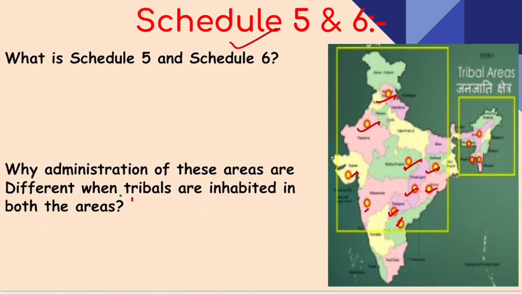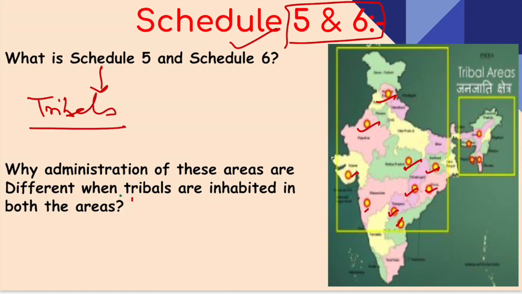Now, moving to Schedule 5 and Schedule 6. The question arises, what are Schedule 5 and Schedule 6? Schedule 5 is basically for the administration of tribals living in states other than the four states. For now, just remember this: other than the four states.